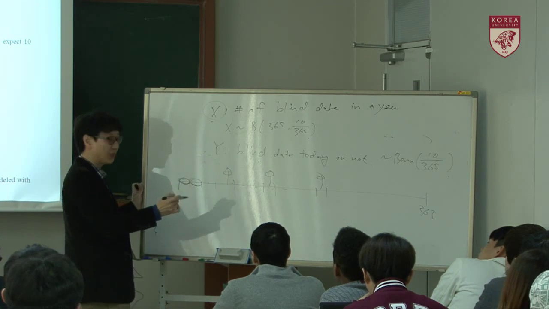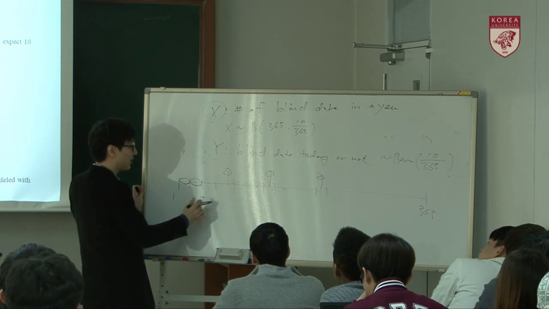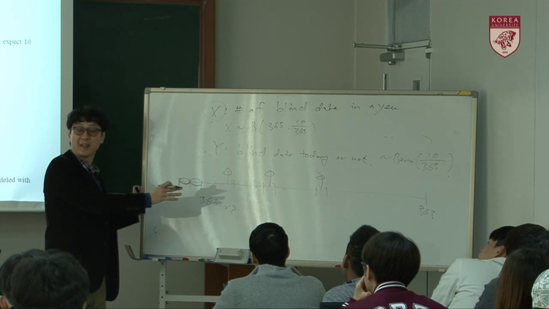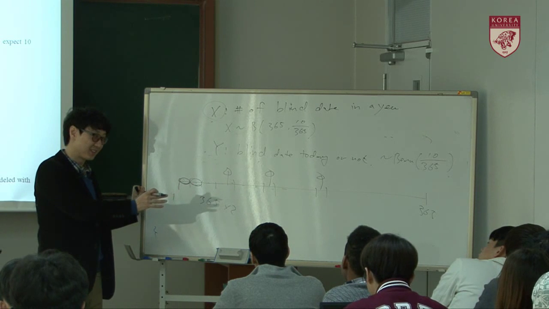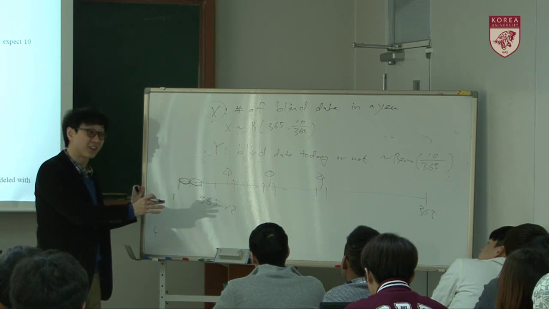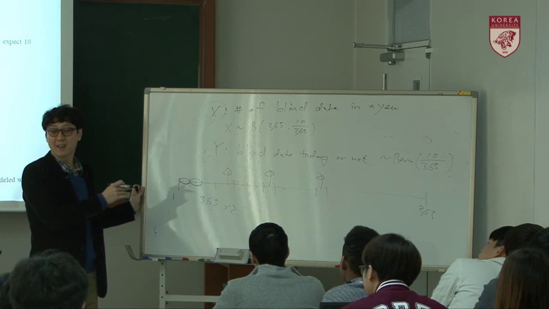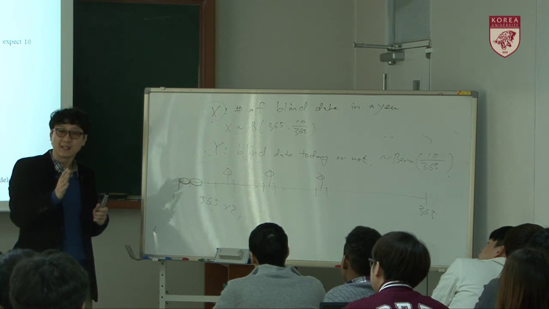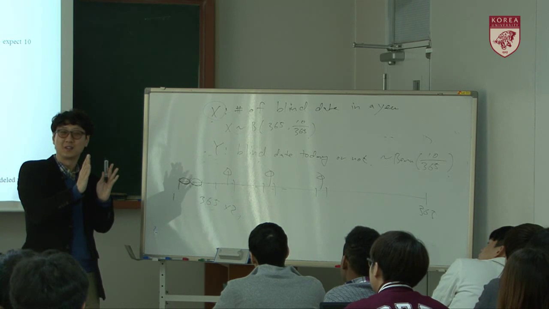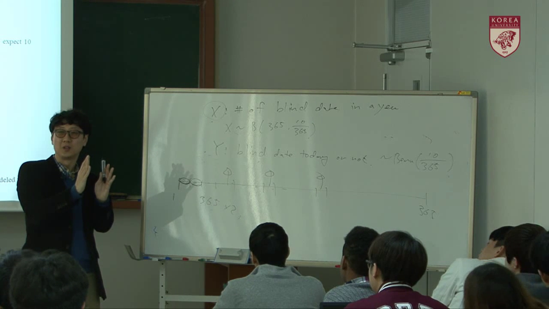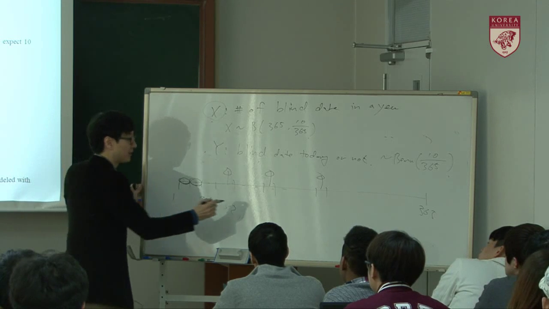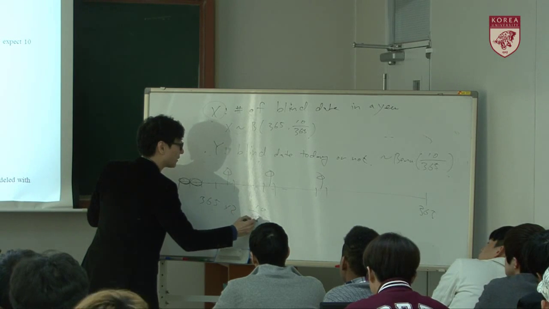In a year we're going to have 365 times 2 slots, 730. And then what's the probability that we have a blind date in each slot? 10 over 730.